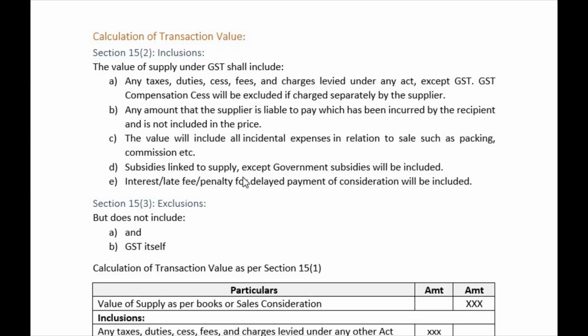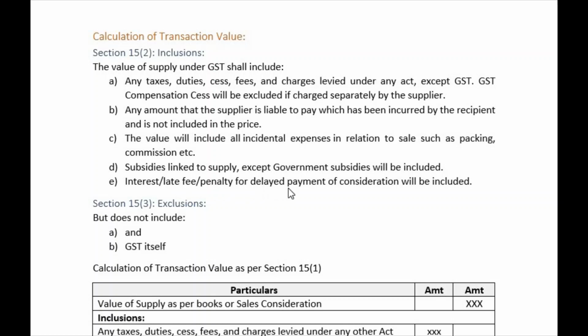Any other subsidies other than government subsidies, be that central government or state government. If the central government or state government is giving a subsidy, then that is not a part of the value of supply. But if you are finding any reduction in value, then that will be a part of subsidy.